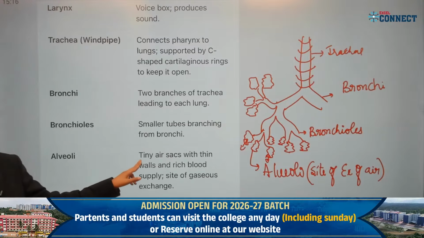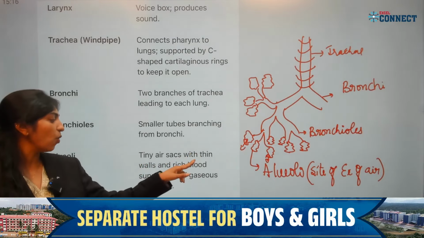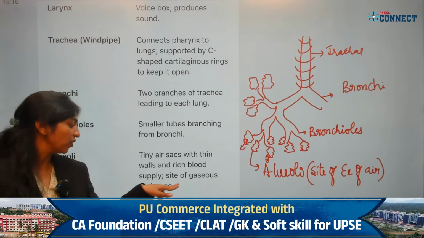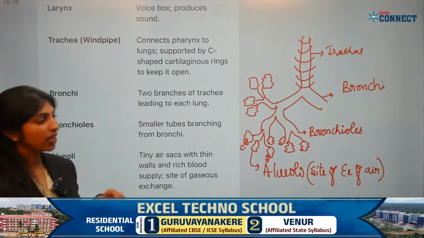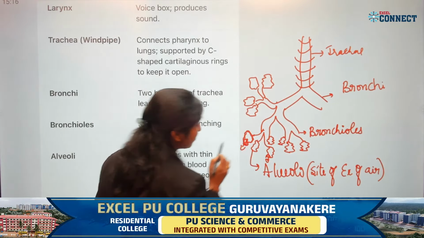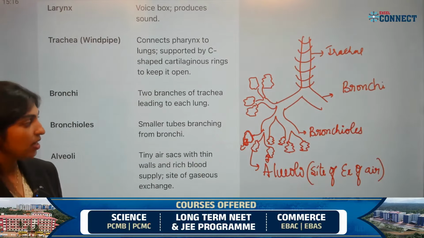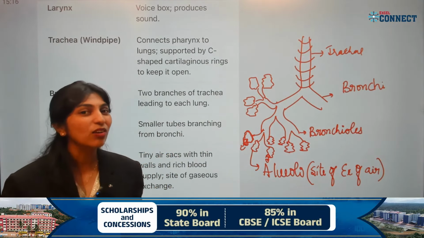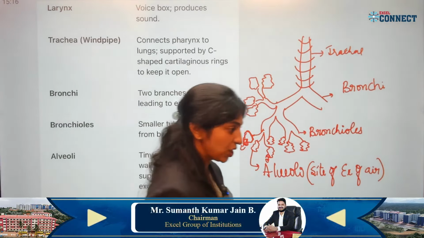So alveoli, it is a tiny air sac with thin walls and a rich blood supply, and the site for the gaseous exchange. So you can say it is a thin walled bag. Why is it called thin walled? Because the exchange has to take place. Since it has no particular shape, you can call it an irregular shaped bag-like structure.